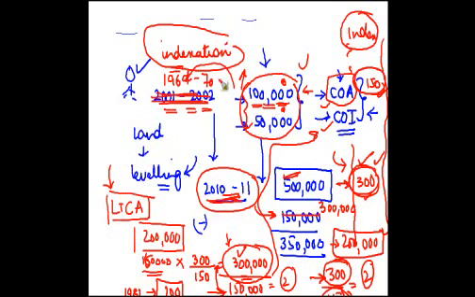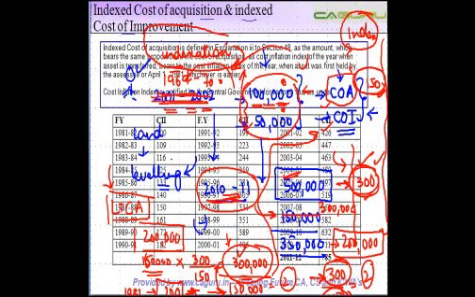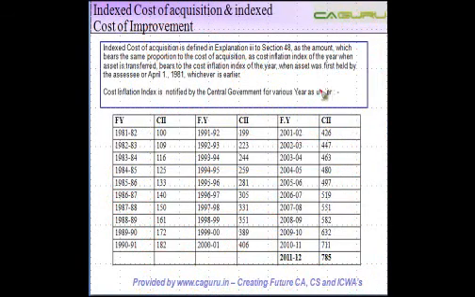So if anything is purchased prior to that, then the cost inflation index of the year of acquisition, or the year when the asset is first held by the assessee, is taken as 100, right? I used the word a couple of times, cost of acquisition. The year of acquisition. What I meant was that the year when the asset was first held by the assessee,